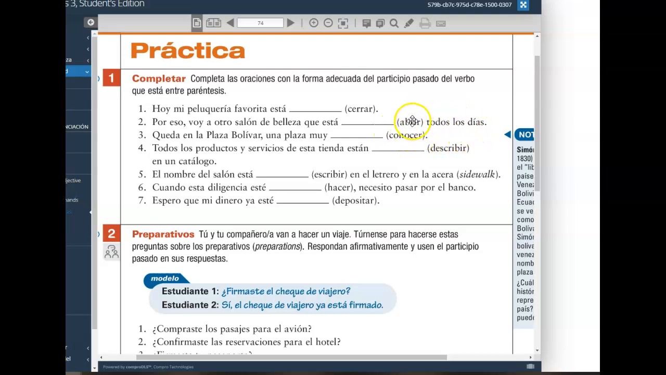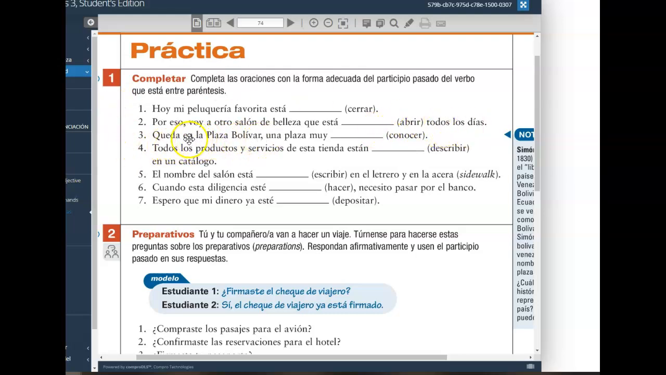Abierto todos los días. Abierto and not abierta. This is an adjective. Our noun here is salón, which is masculine singular. Anything that comes after de doesn't serve as your noun. It serves as an adjective, right? Describing what kind of salon this is. Beauty salon. So, que está abierto todos los días.